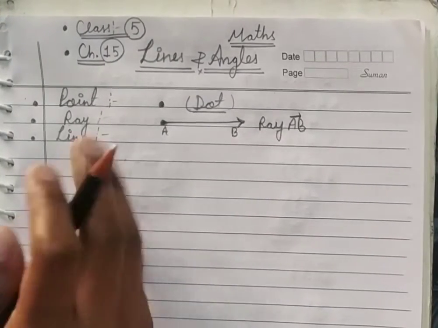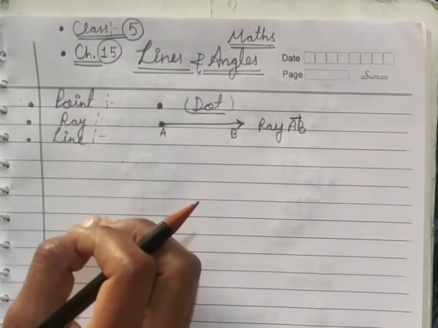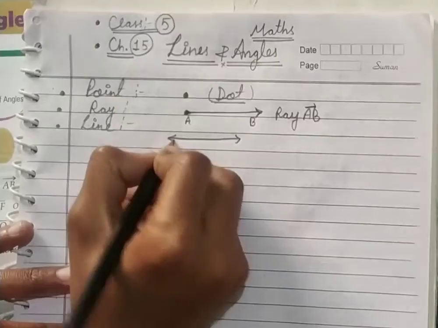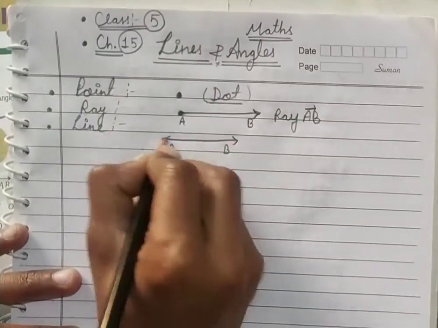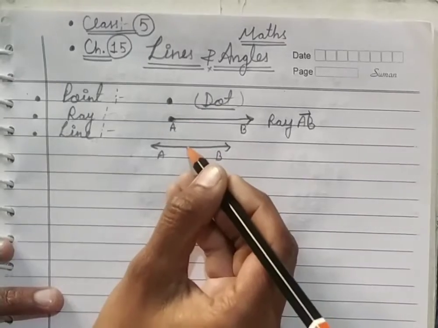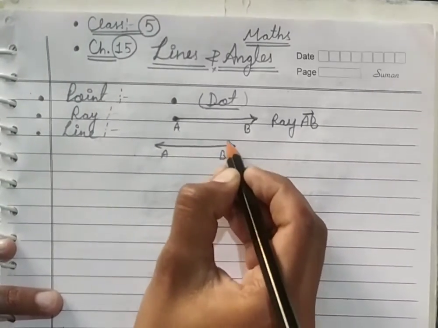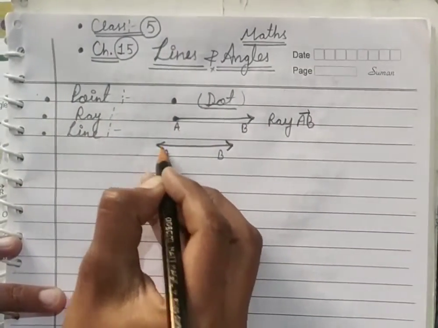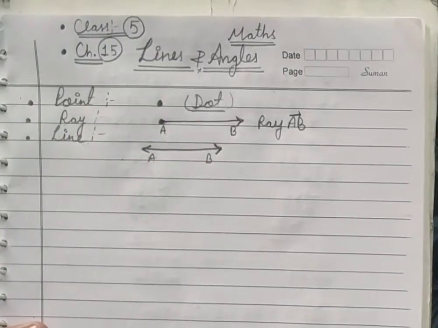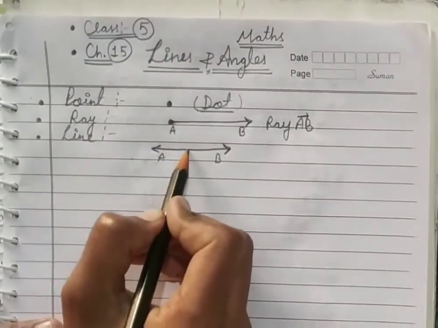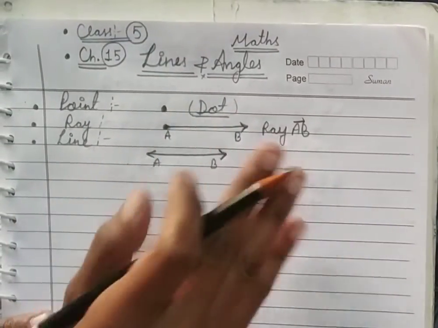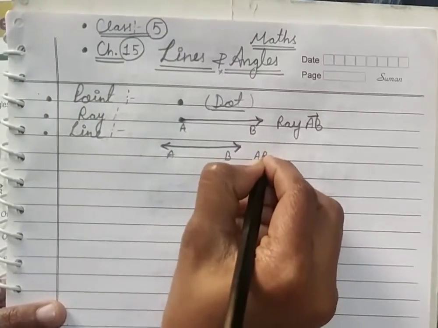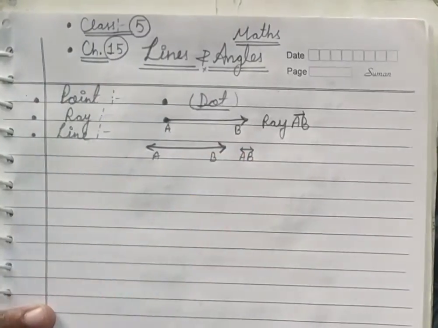So children, a line has no end points and it can be extended in both directions. Suppose I draw like this. There is no dot. You can see there is no dot. This is moving towards both directions. This arrow shows that it is moving in the right direction, and this arrow shows that it is moving in the left direction. So it means that it has no end point, and it also has no definite length. So we can represent it like this, with arrows on both sides.